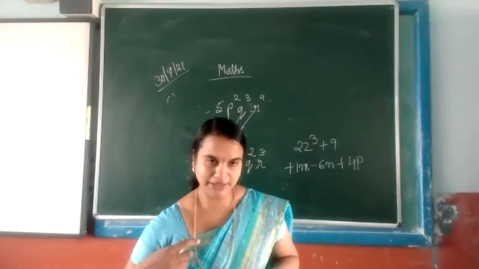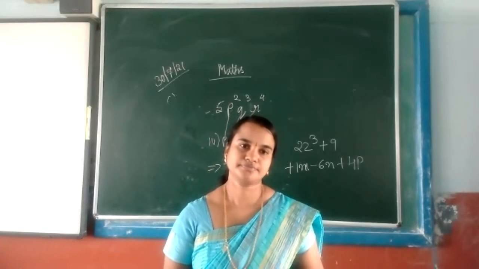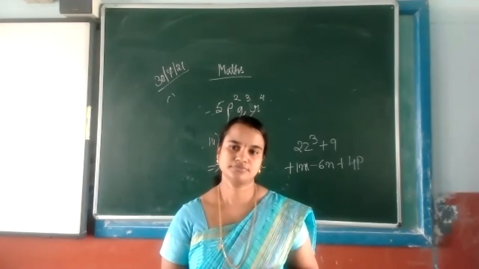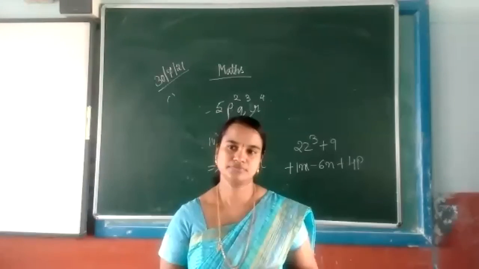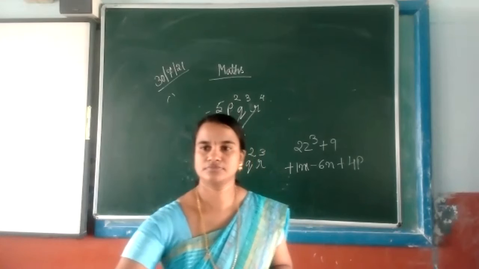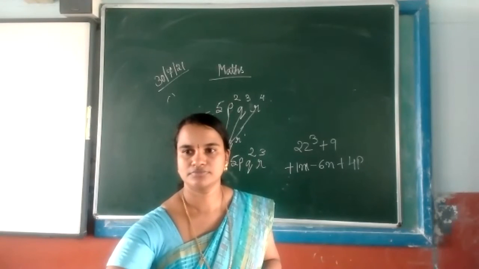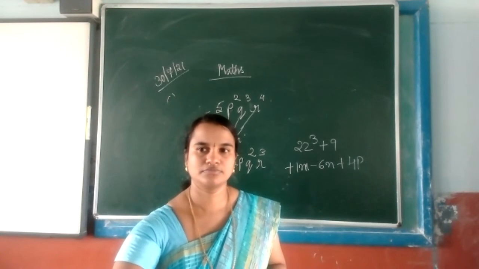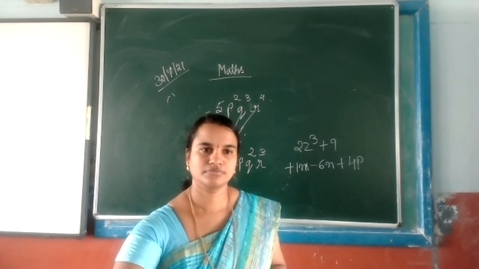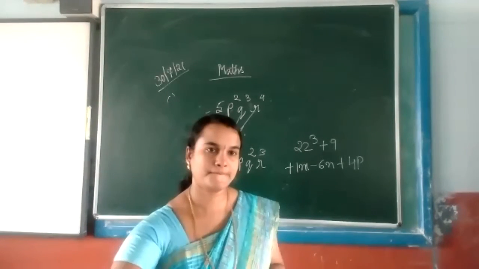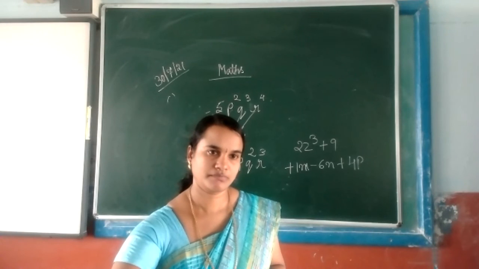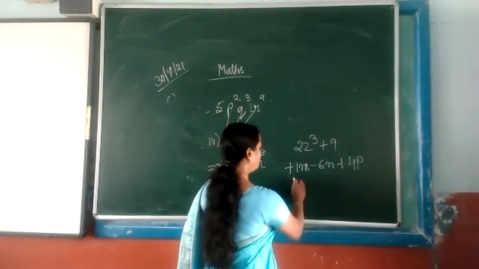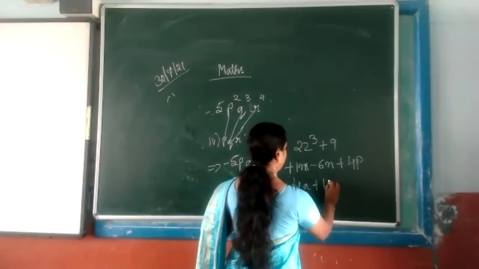Now do the third one. Yes, Shambhavi. Miss, the answer is 4a plus 10b.